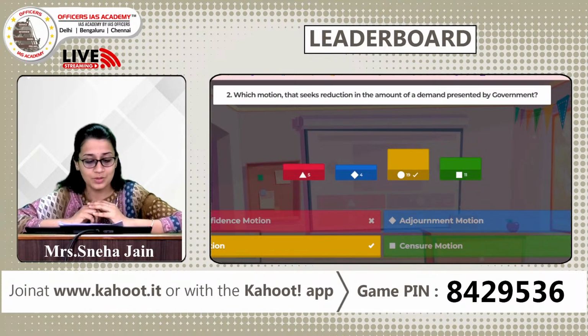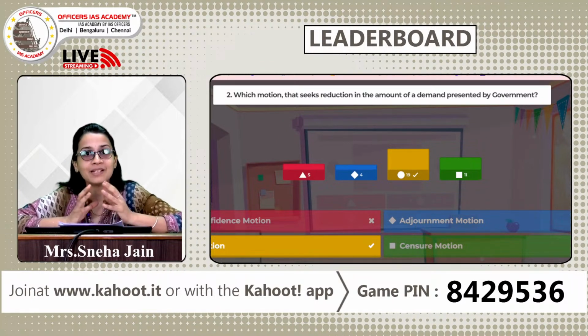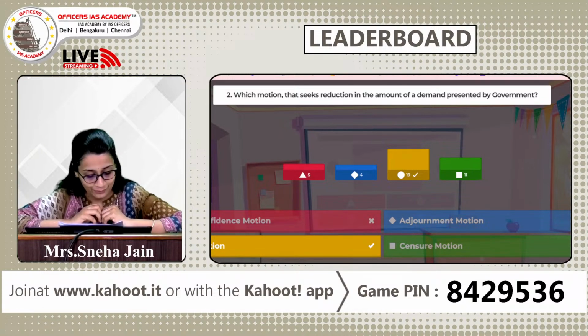Your third option was cut motion, which was actually the correct answer. So this is nothing but whenever a demand is presented by the government, the parliament has an option to either cut it totally or cut the amount by a certain percentage or just leave it as it is. So there are 3 different kinds of cut motions: token cut, policy cut and economy cut. And the final motion is censure motion.